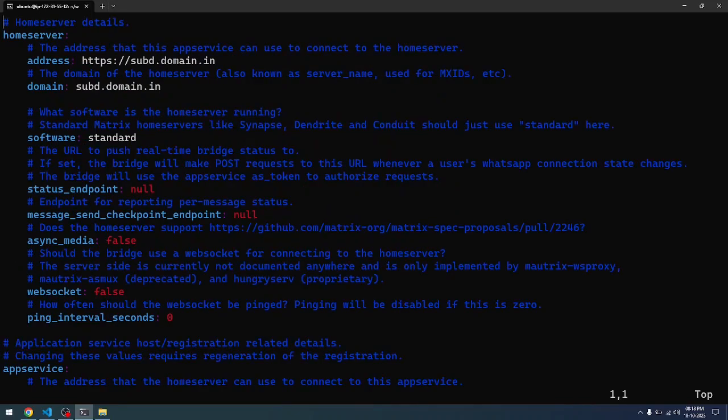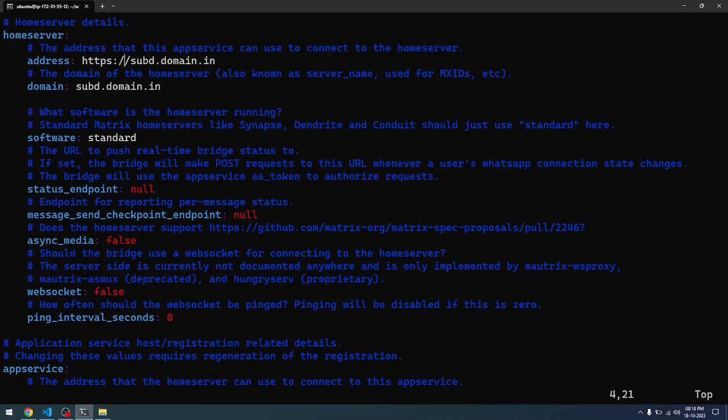Once you open the config file, there will be lots of configuration that you need to modify. However, to begin with, you need to concentrate only on a couple of lines. First and foremost, you need to modify the address. The address should be your subdomain .domain.in or .com or .org, whatever it is.